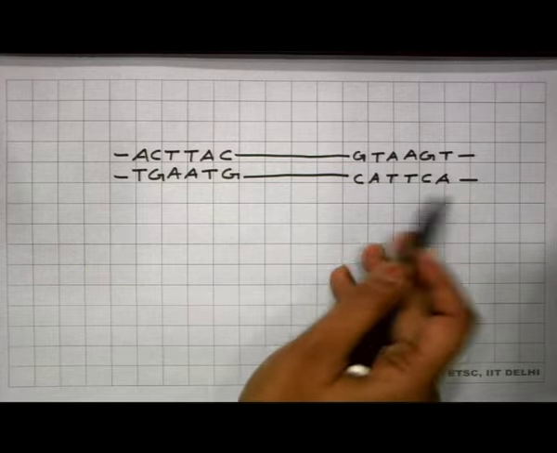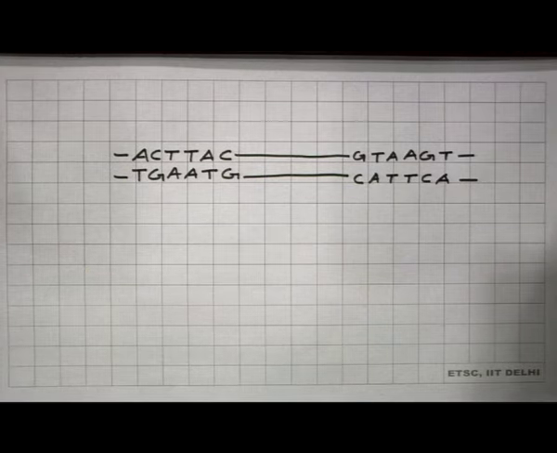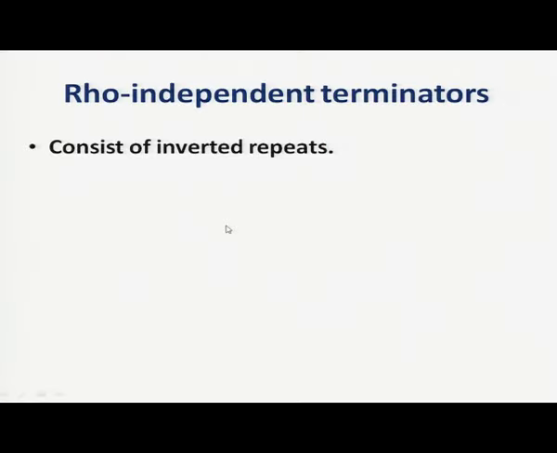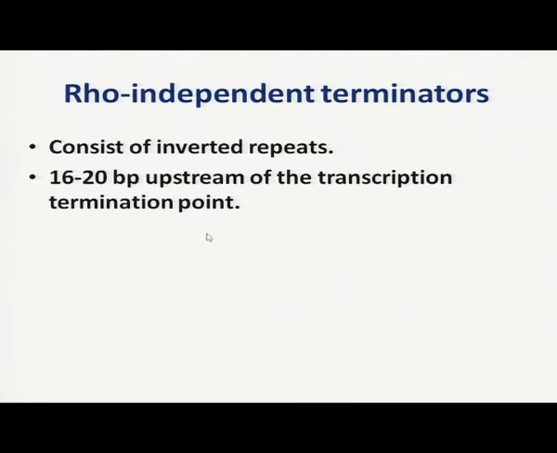So, the sequences are the same. In case of rho independent terminator sequences, the terminator sequence has inverted repeats. These inverted repeats lie 16 to 20 base pairs upstream of the transcription termination point. Upstream means left side of the transcription termination point.